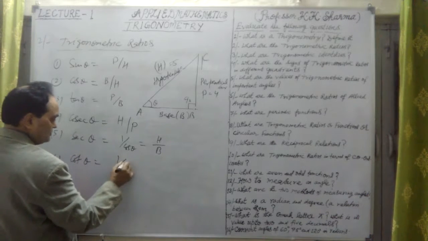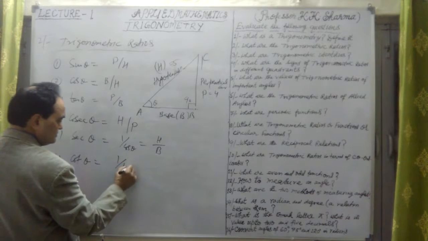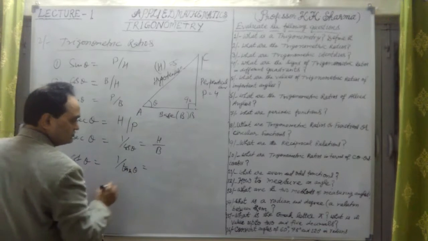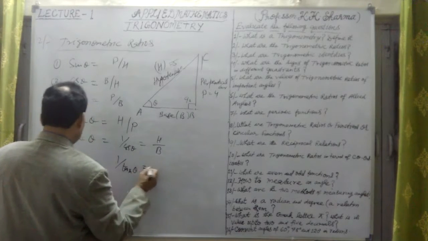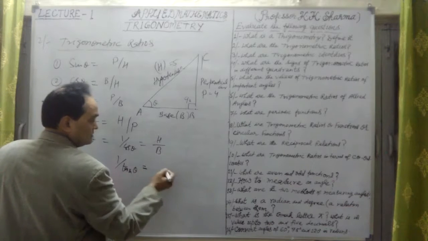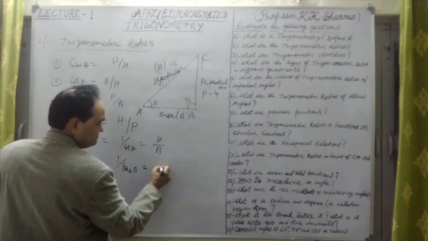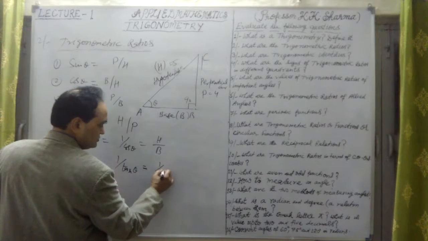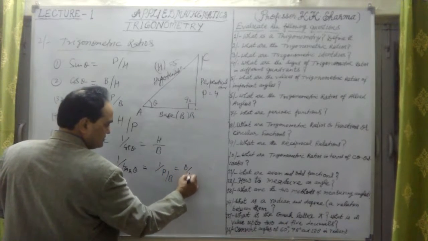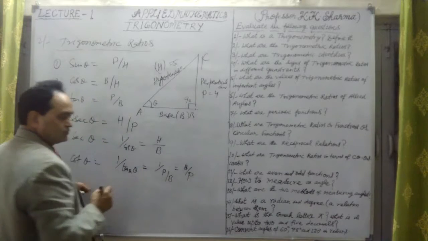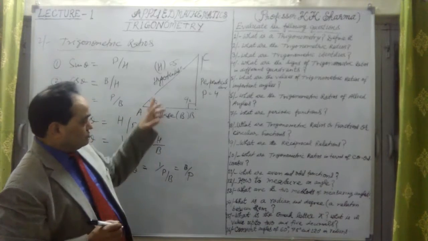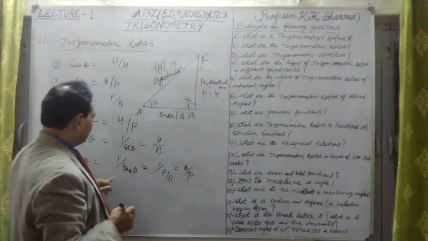Cos theta is 1 upon tan theta. This is known as B upon P, because this is 1 upon B upon P, as I just said. This is base upon perpendicular. These are the 6 trigonometric ratios.